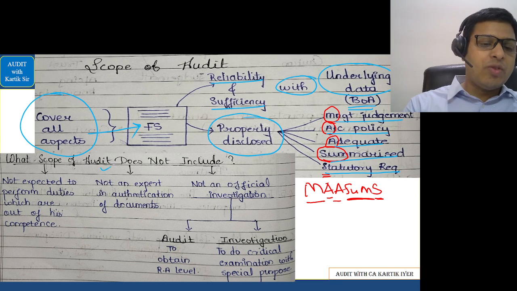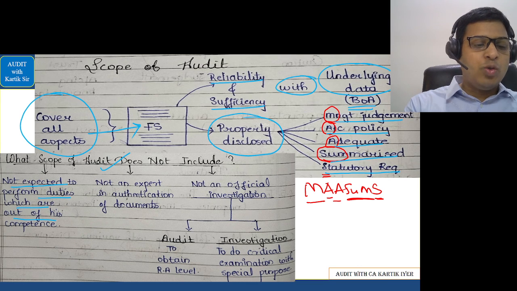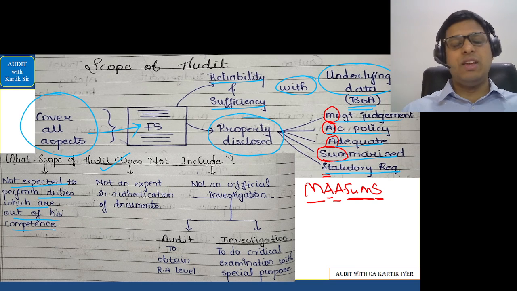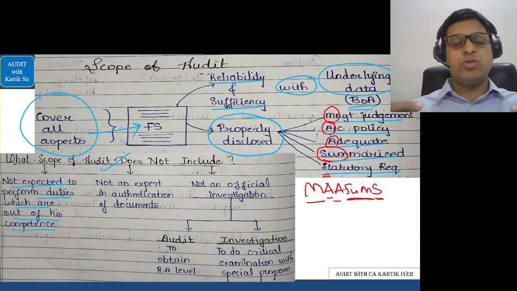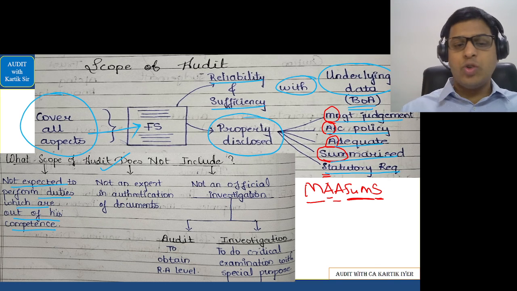Next is what the scope of work does not include: you are not expected to perform duties which are out of your competence. So basically, suppose you are looking at a building, you are not supposed to tell the life of the building with preciseness, because knowing the life of the building is not your job, that is the job of some civil engineer. Okay, so because it is out of your competence, it becomes automatically out of your scope.